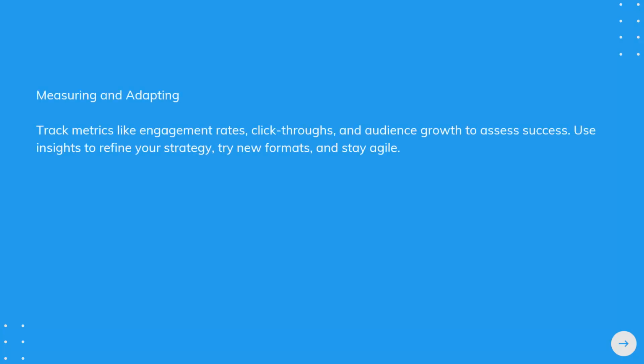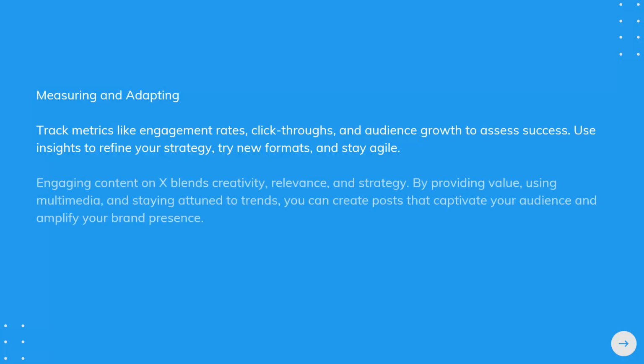Measuring and adapting. Track metrics like engagement rates, click-throughs, and audience growth to assess success. Use insights to refine your strategy, try new formats, and stay agile. Engaging content on X blends creativity, relevance, and strategy. By providing value, using multimedia, and staying attuned to trends, you can create posts that captivate your audience and amplify your brand presence.